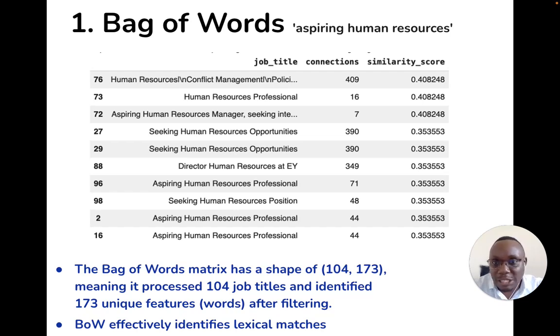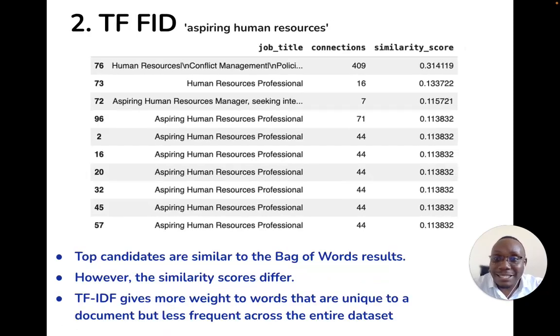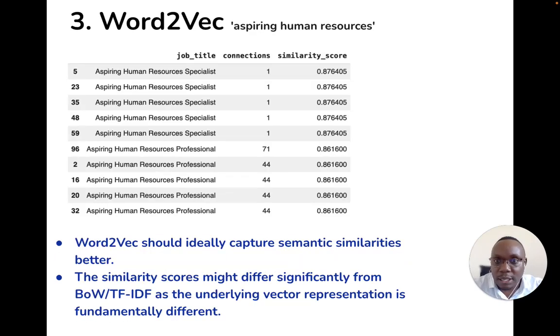So generally, as expected, bag of words doesn't capture the context, it just counts words, and that's why the similarity scores are very, very low. We later applied term frequency inverse document frequency, and these were the top candidates. Similarity scores here range from 0.1 to 0.3. They are quite low. It's an improvement on bag of words by down-weighting the common words, but again, the results are not very good using this method.